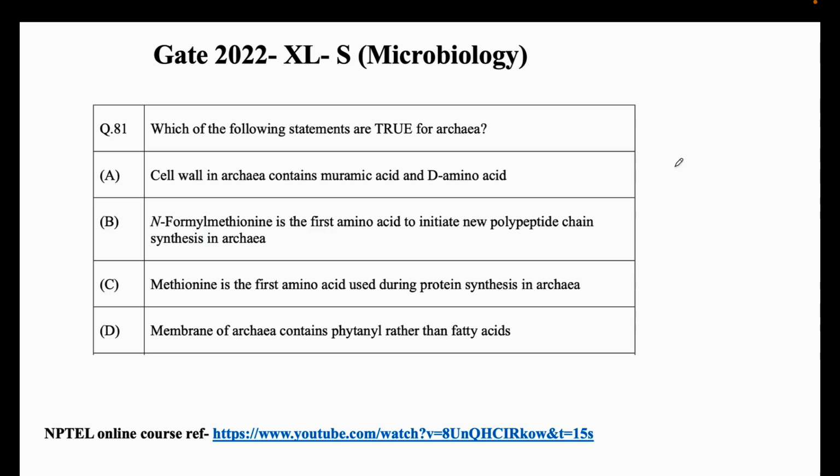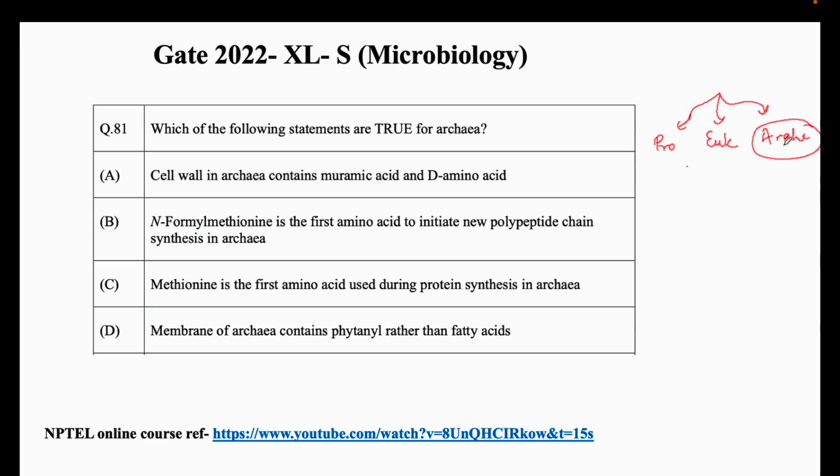So we all know that we have prokaryotes, eukaryotes, and then we have archaea, right? These are the main three divisions: prokaryotes, eukaryotes, and archaea.